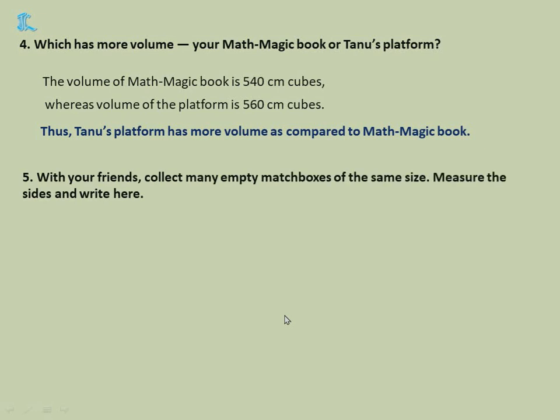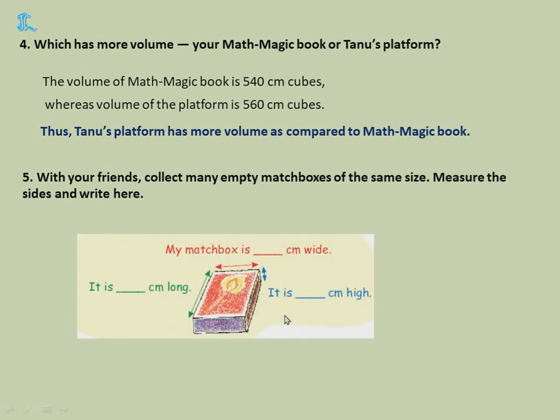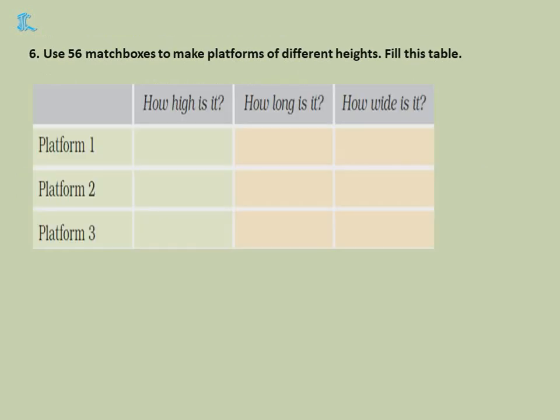Fifth one, with your friends, collect many empty matchboxes of the same size, measure the sides and write here. Now what they are asking, collect many matchboxes, measure the sides and write here. Already we did it before, yes or no? So the length I got as 5 centimeters, the width, that is breadth, I got as 3 centimeters, and the height I got as 1 centimeter.